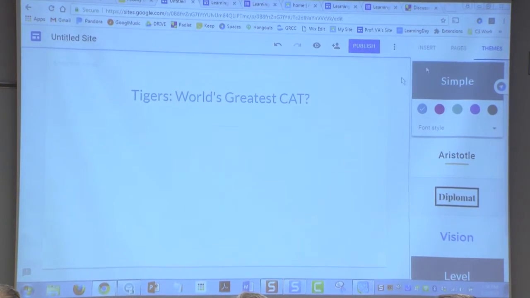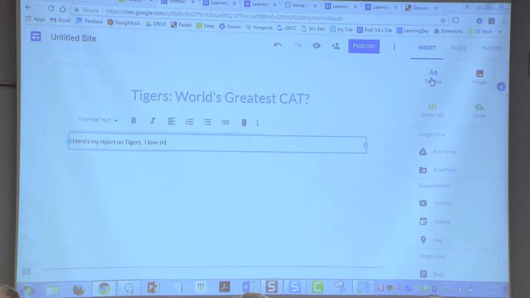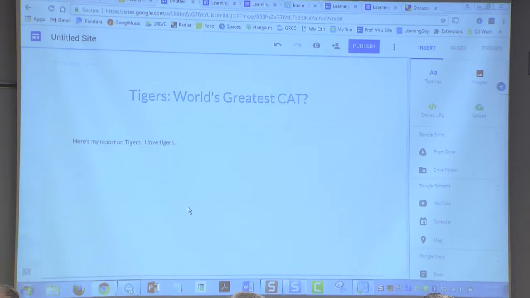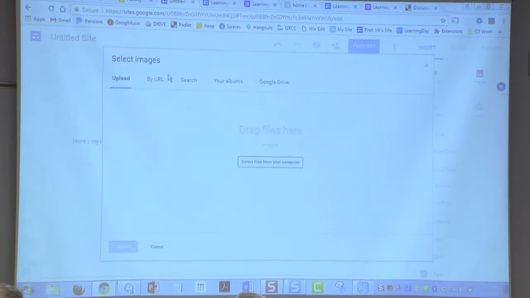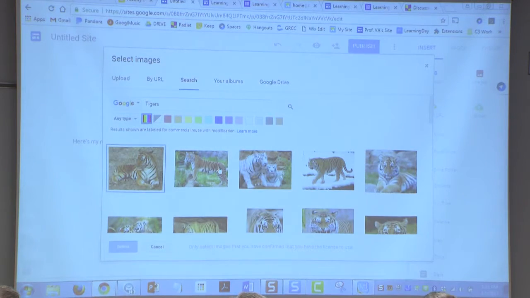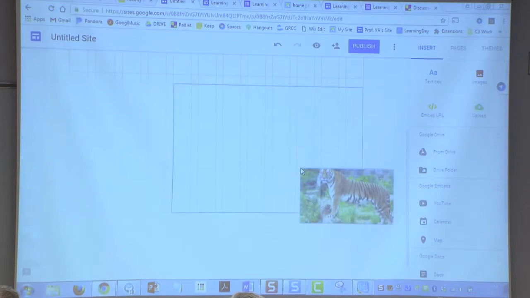What do I want to put on it? Well, you only have a few choices here. You can insert text, so I could insert text. Here's my report on tigers. I love tigers, etc. The gas station. Yeah. Oh, if I had it up, I would put that up. Yeah. I can embed a URL. I can put images. I can search the web for tigers, and it will find me some tiger pictures. I can make it bigger. I can move it over here.